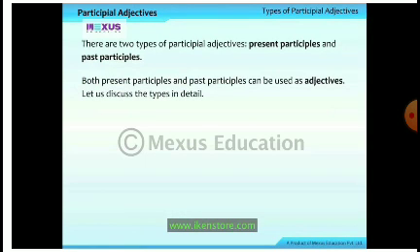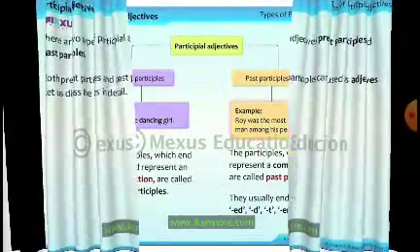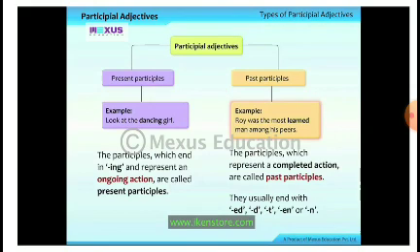There are two types of participle adjectives, present participles and past participles. Both present participles and past participles can be used as adjectives. Now let us discuss them in detail. First one, present participle. Example, look at the dancing girl. The participles which end in ing and represent an ongoing action, dancing, she is dancing, the action is going on, are called present participles.